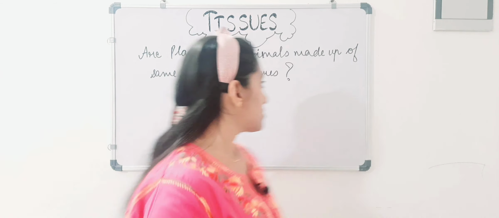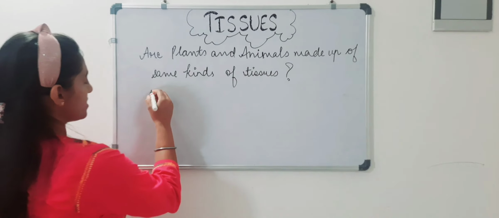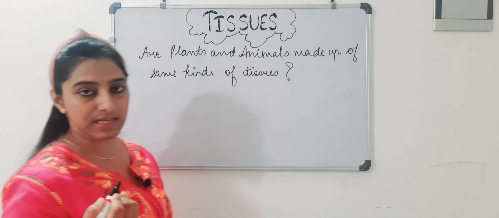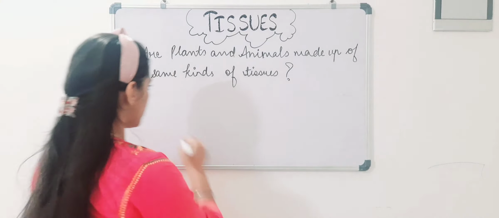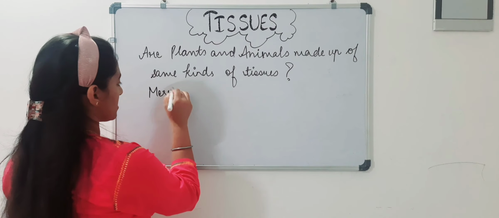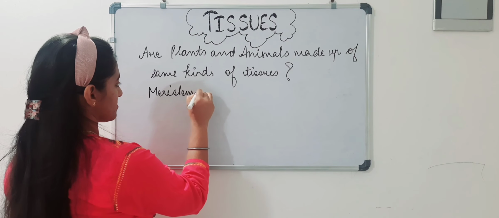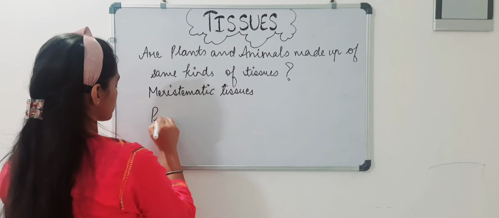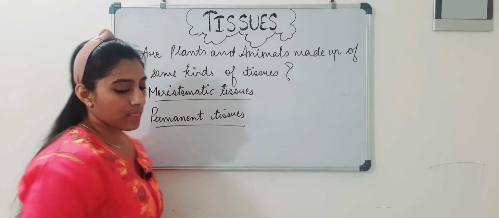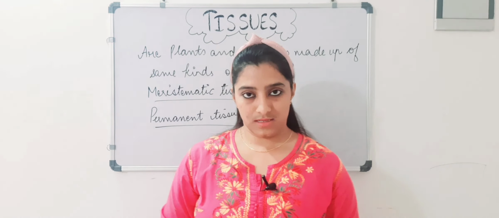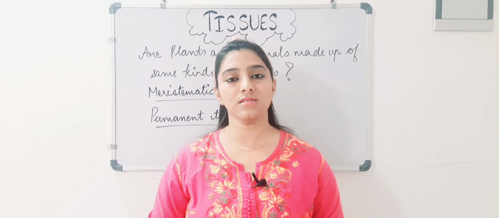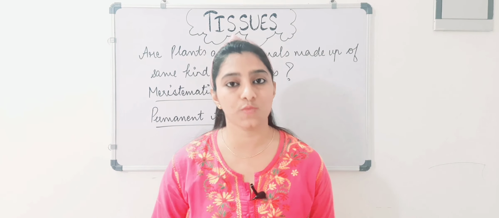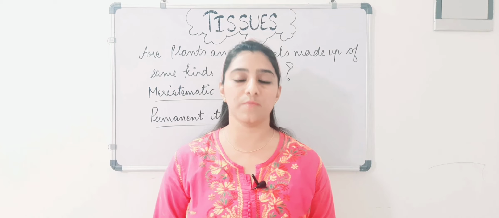There are two types of tissues basically: meristematic and permanent tissues. Plants have these kinds of tissues present in them, meristematic and permanent tissues.